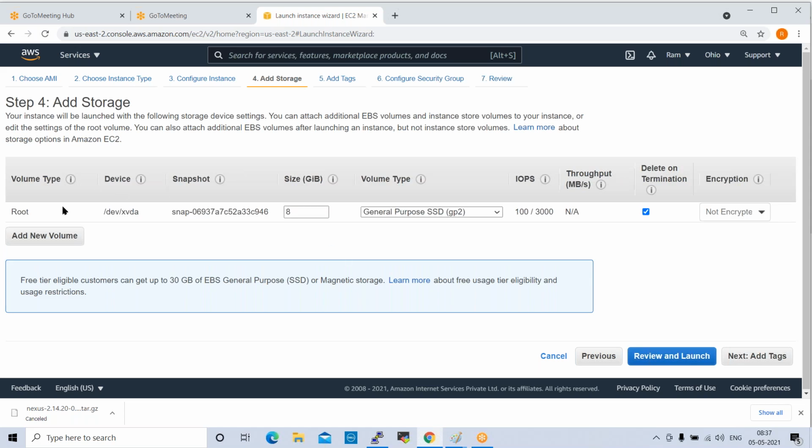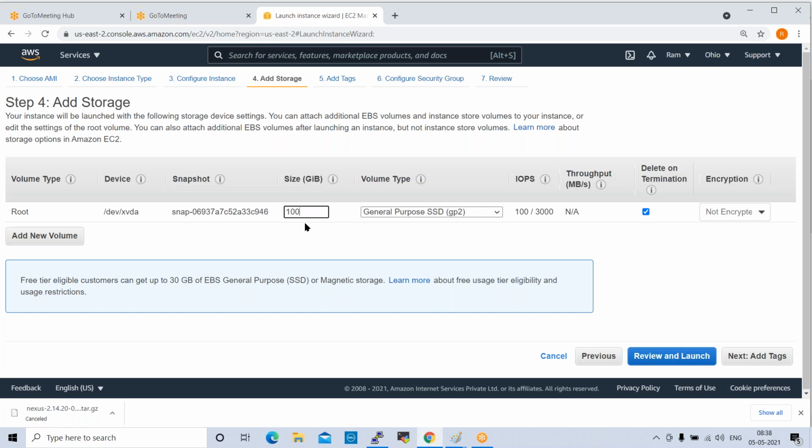Here we have storage. The volume type is root, and the device type is /dev/xvda. This is the storage device. Snapshot is enabled here. If you want to enable it, you can enable snapshot, and if you want to disable it, you can disable it. And the size of the storage: by default, AWS is giving 8 GB. If you want to increase to 100 GB, you can increase like this.